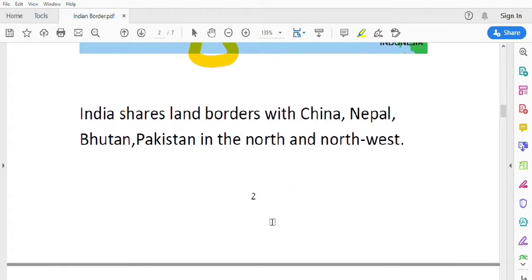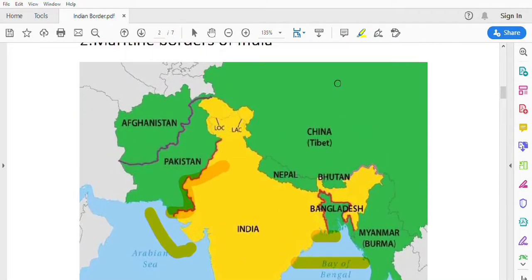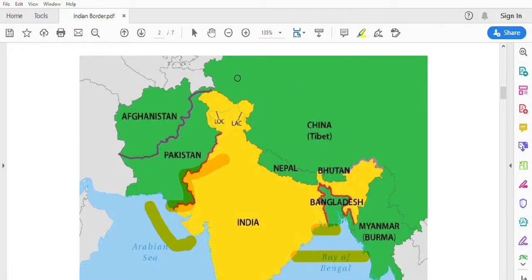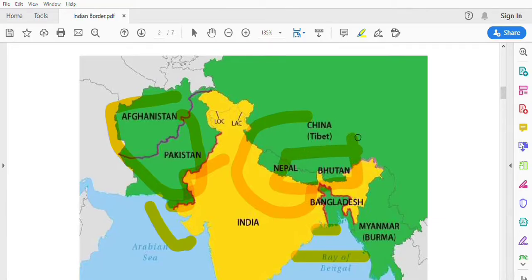See, India shares land borders with China, Nepal, Bhutan, Pakistan in the north and northwest. Which countries are present in the north and northwest region? China, Nepal, Bhutan, Pakistan. In the northwest region, Afghanistan and Pakistan are present. In the northern part, China, Bhutan, Nepal are present.